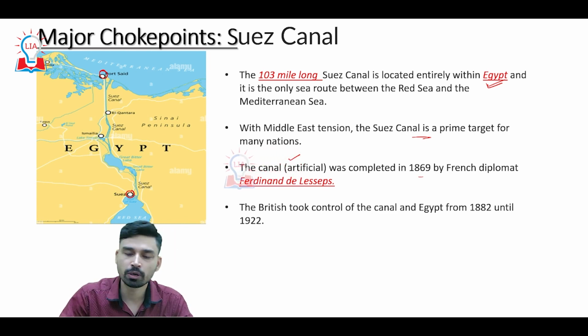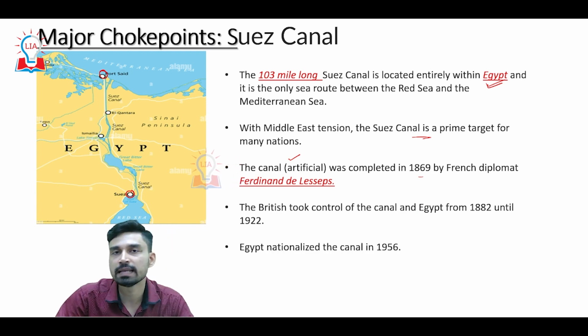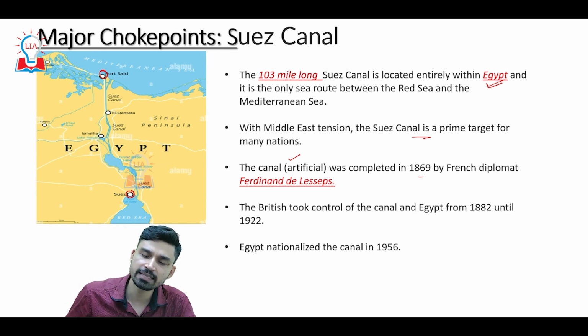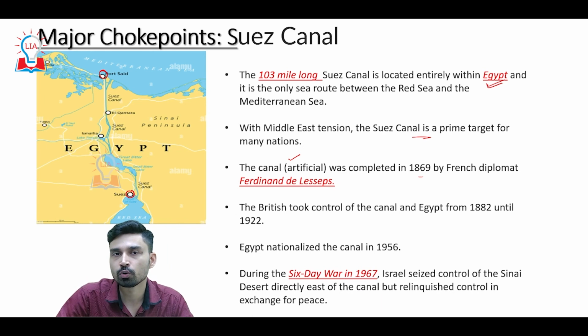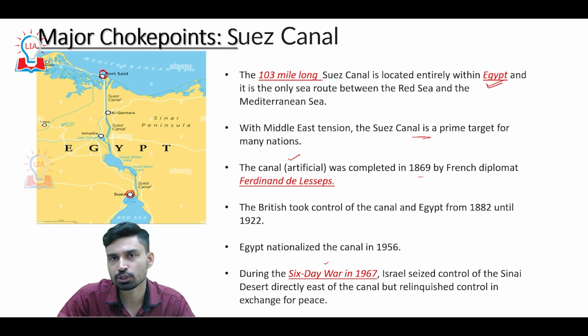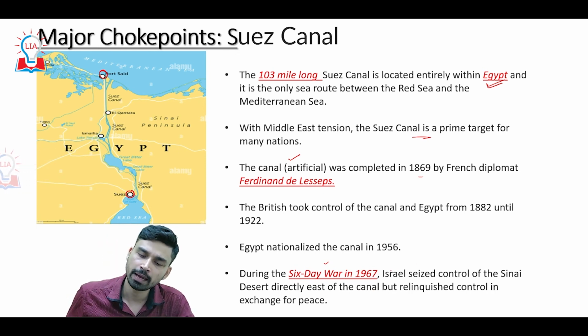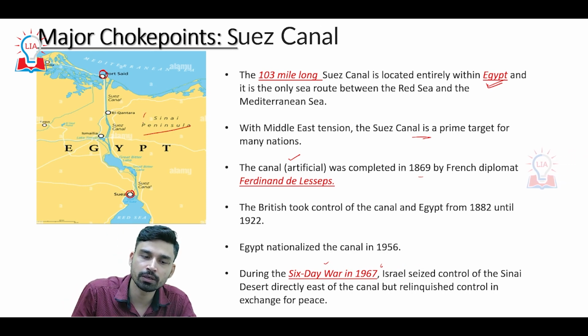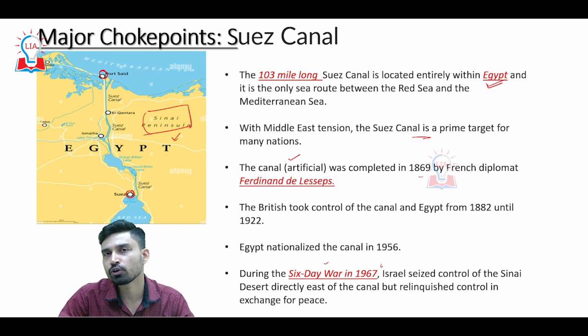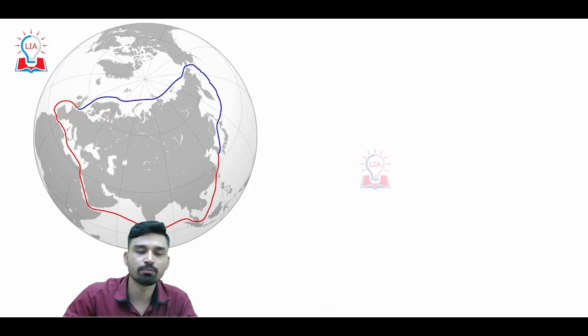Then the British took control of the canal, and from 1882 until 1922 the canal was in complete control of the British. Finally, after independence, Egypt nationalized the canal in 1956. This was followed by the Six-Day War in 1967 between the Arab nations and Israel. The Arab nations were largely led by Egyptian forces, and during this war Israel seized control of the Sinai Peninsula, situated on the eastern side of the Suez Canal, but later relinquished control in exchange for peace in this region. So that is why it is a very important water body.